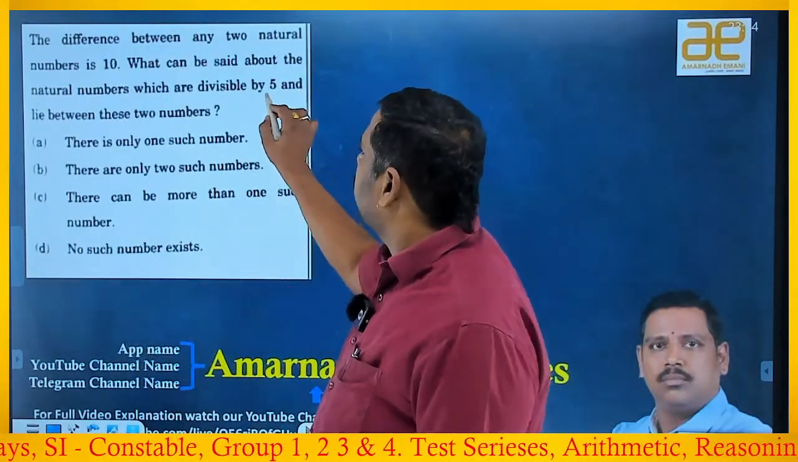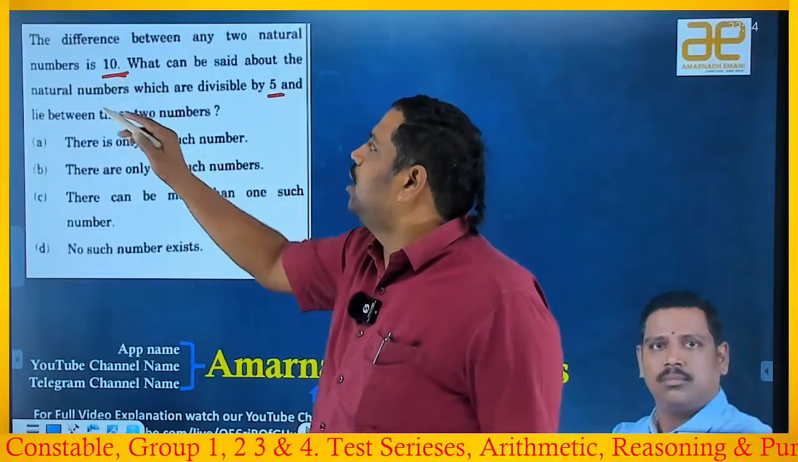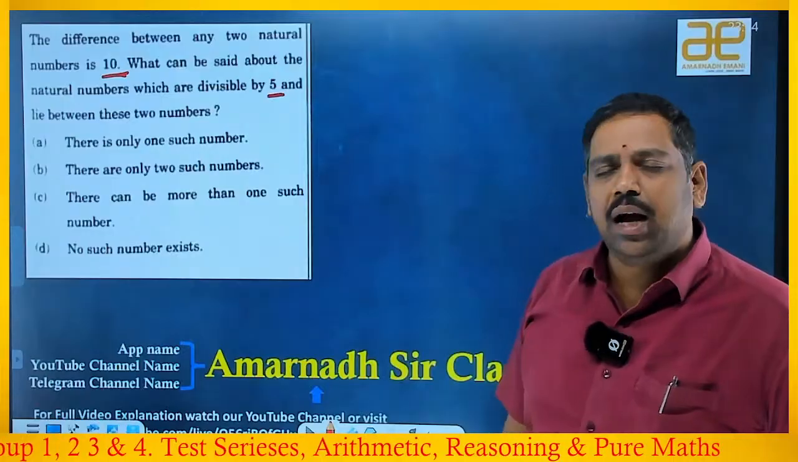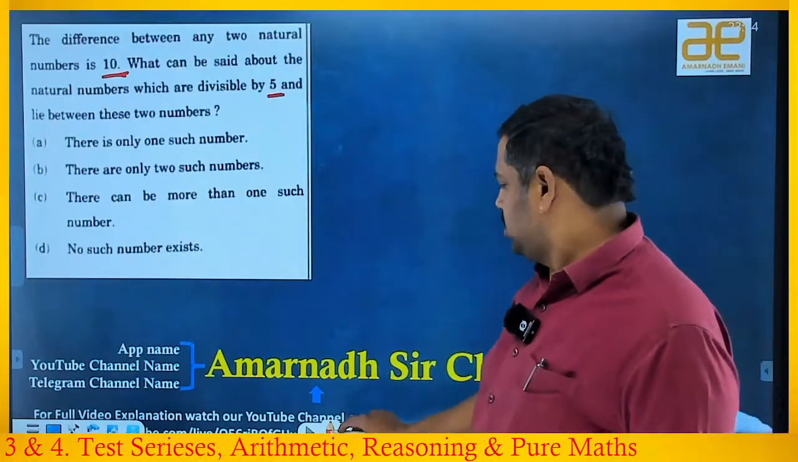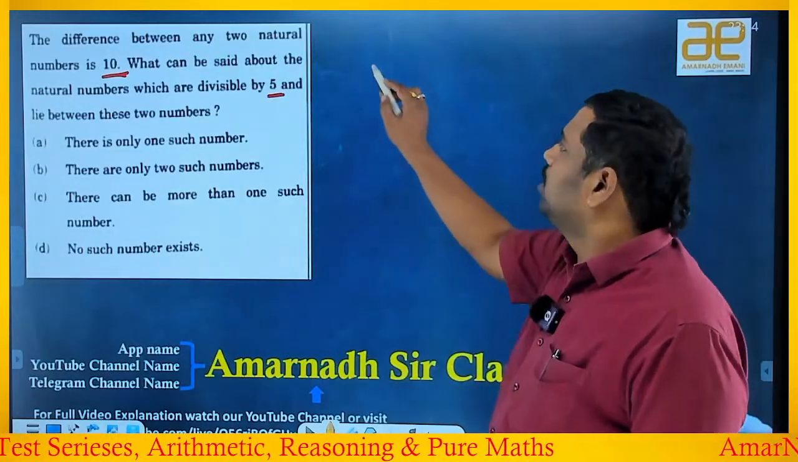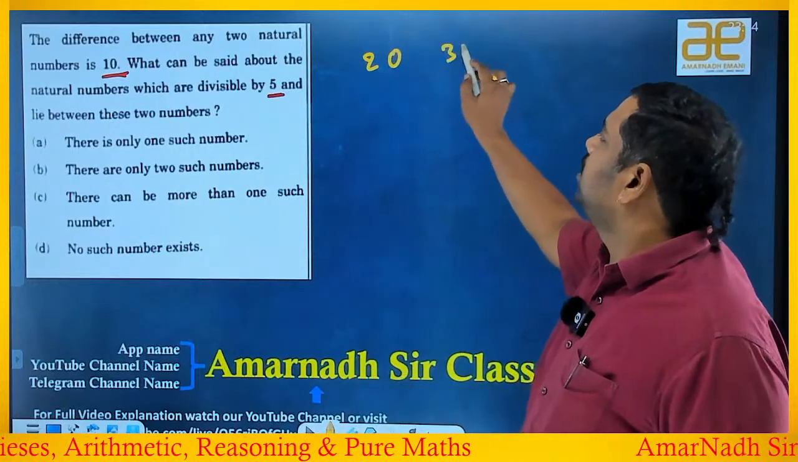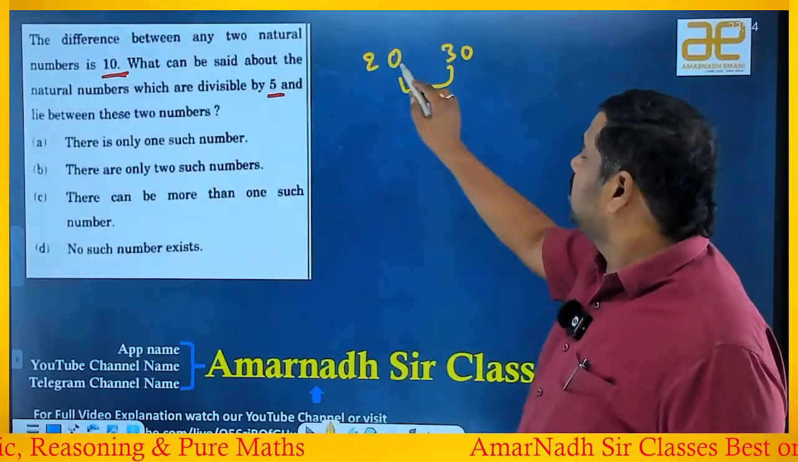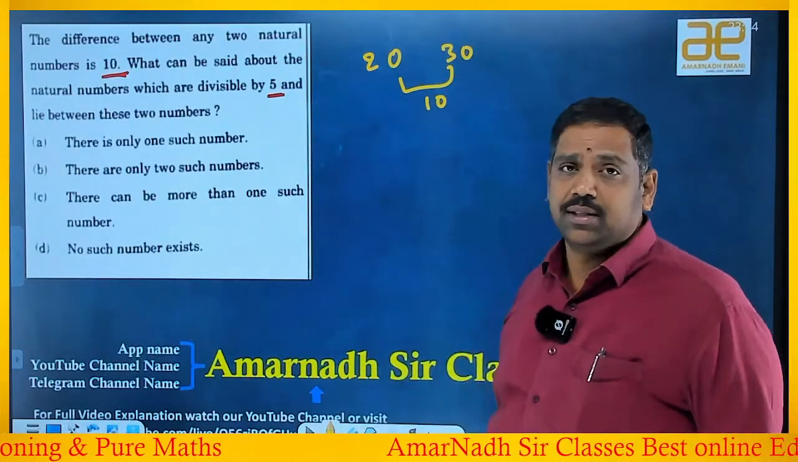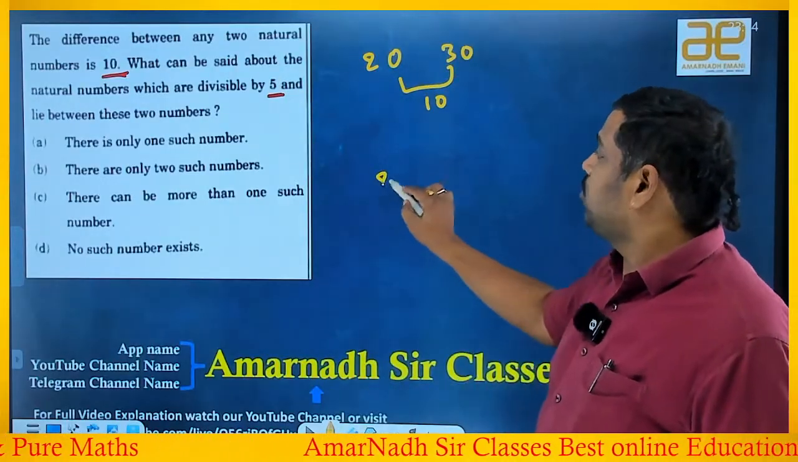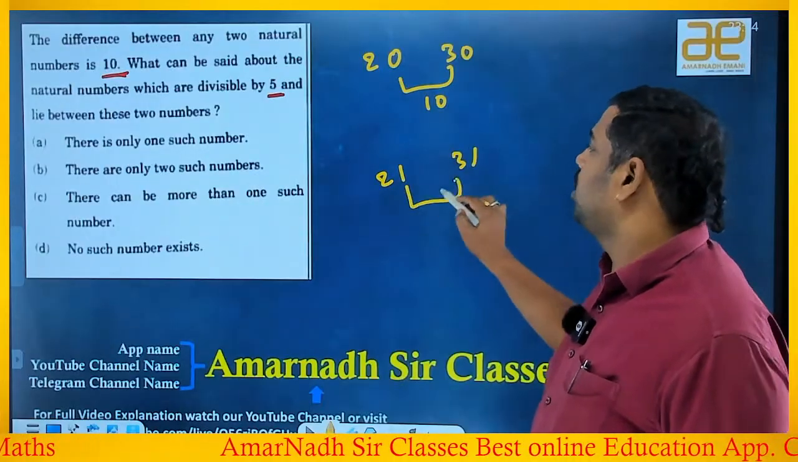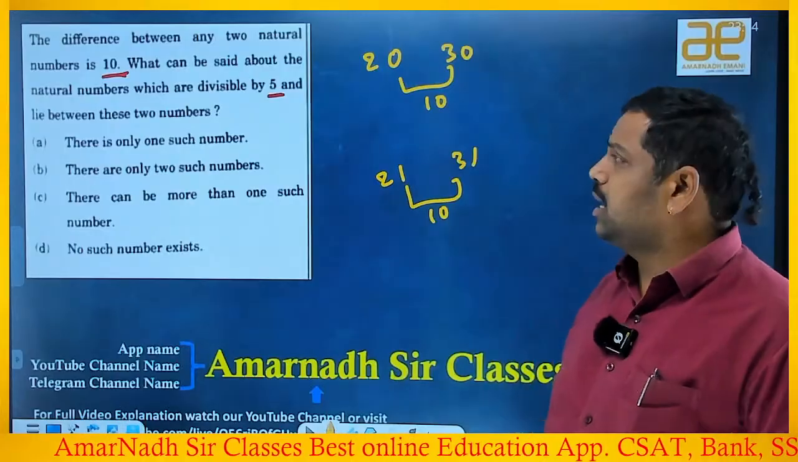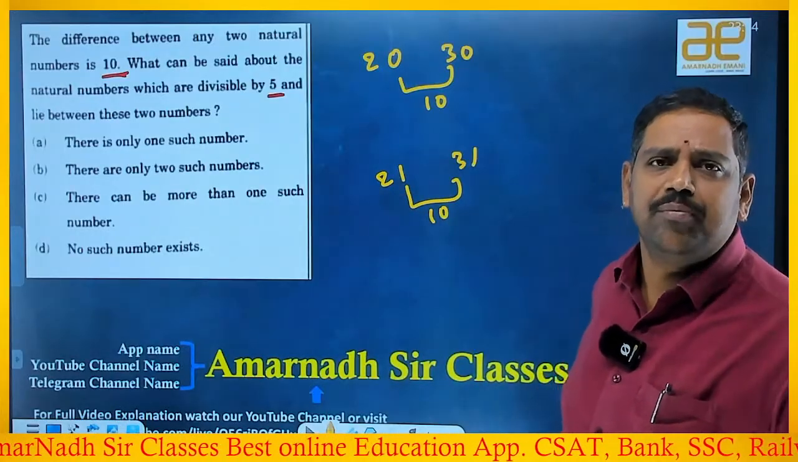Okay, he is asked about 5 and the difference is 10, right? Okay, good. To get difference 10, I am taking two types of intervals. Number one is the numbers like 20 and 30, they differ by 10. And these two numbers are divisible by 5, one case. I am taking another set, 21 and 31, the difference is 10 only, but not divisible by 5. Two cases I have to check.